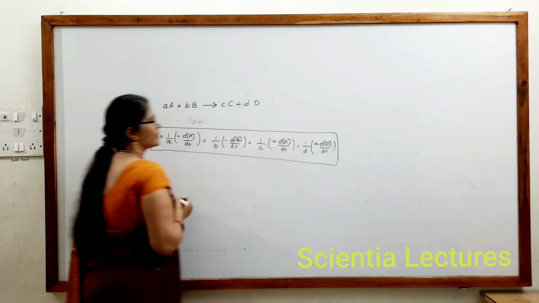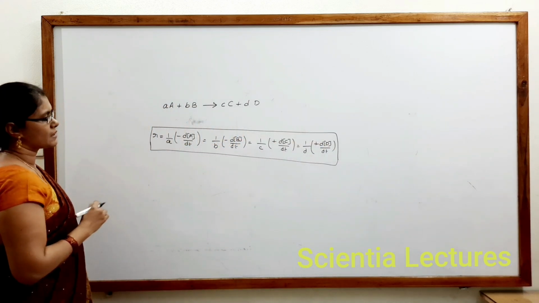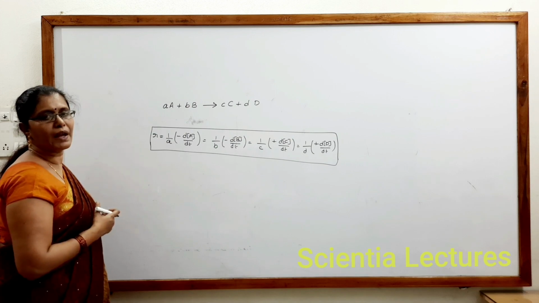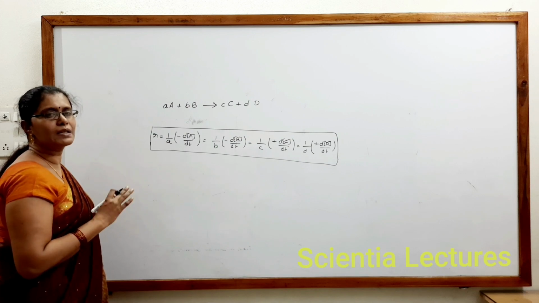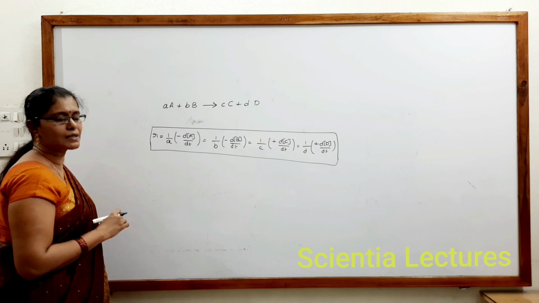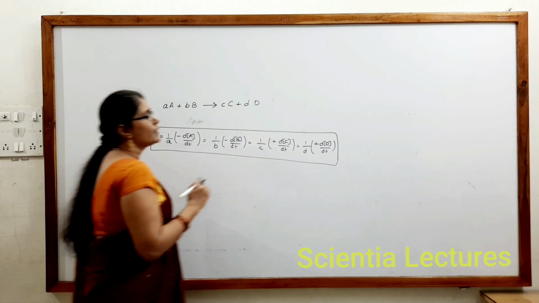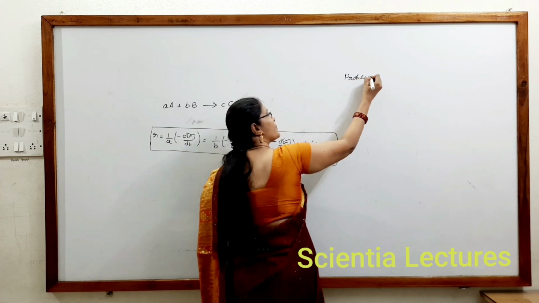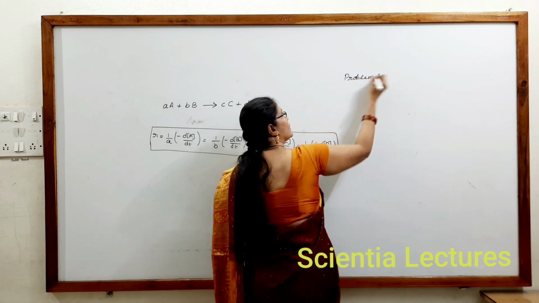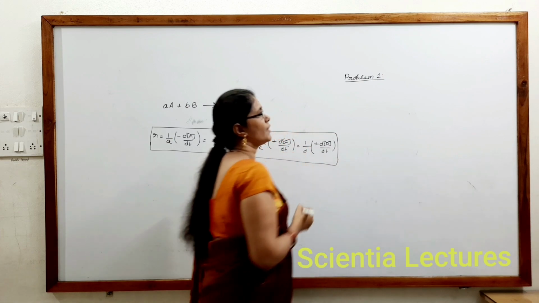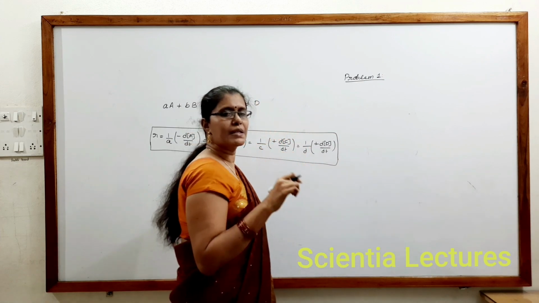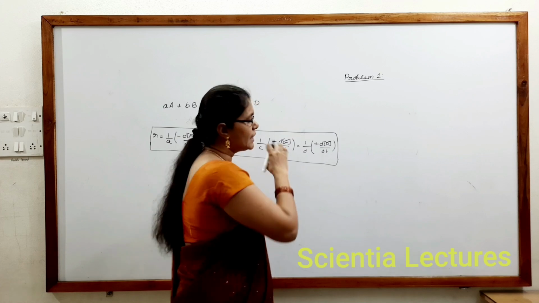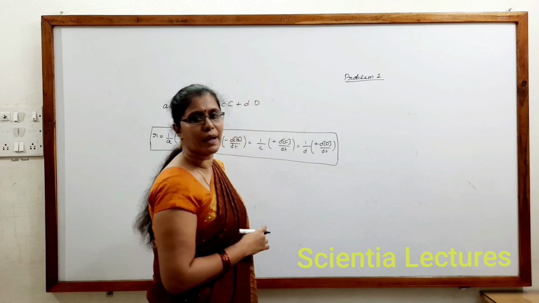So we will see kinds of problems that could be asked. Suppose a reaction is given, they ask you to express the rate of reaction, you can do that, which is a very simple kind of question that can be asked. Now already we have seen basing on activation energies, delta E calculation, how the problems could be asked. In this logic, let us see how the problem can be asked.